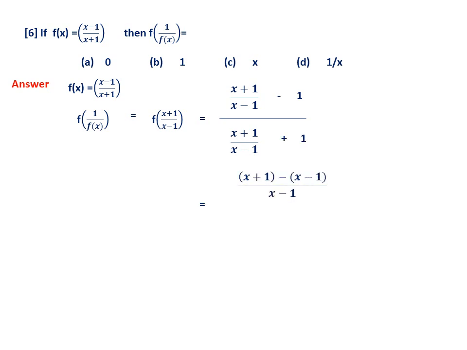Now you simplify, taking LCM, simplify both numerator and denominator. The x minus 1 cancels. Then simplify the remaining, it is 2 by 2x. Denominator x remains, 2x, numerator 1 plus 1 is 2. So this is 1 by x. So the option is therefore D. Let us go to the next question.